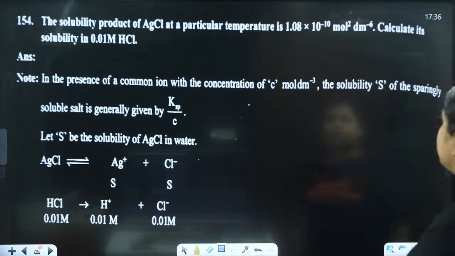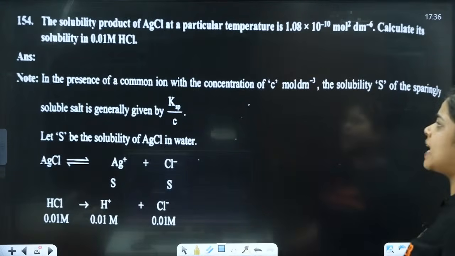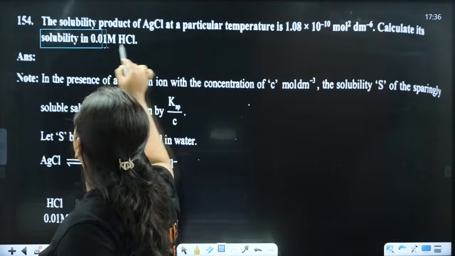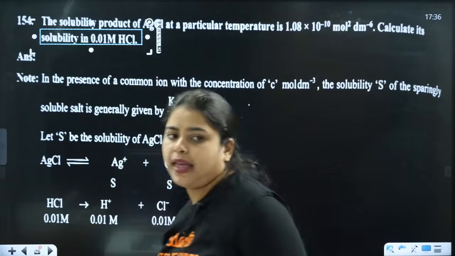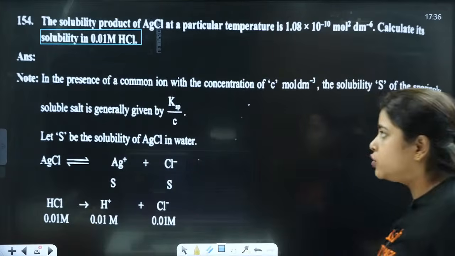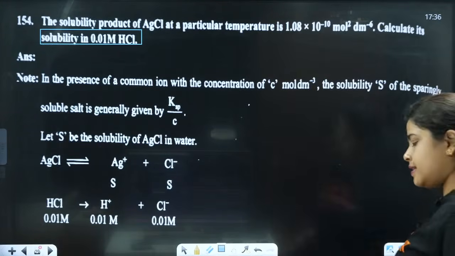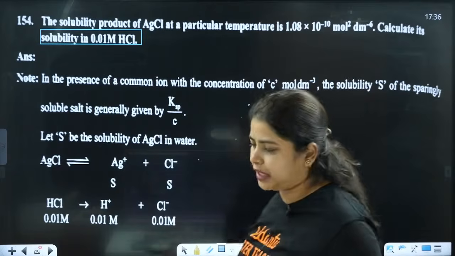Next question. The solubility product of AgCl at a particular temperature is 1.08 into 10 raised to minus 10 mole square per dm square. Calculate the solubility in 0.01 m HCl. It is the same, exactly how you solved the previous one.